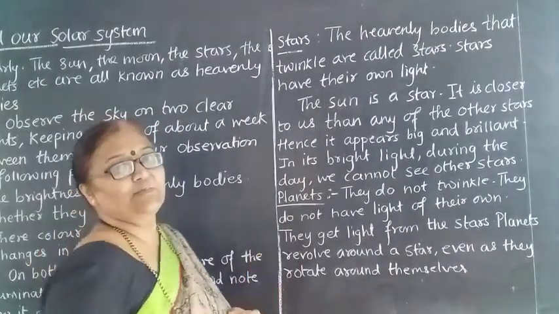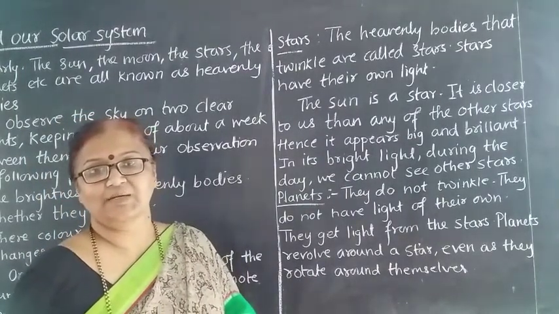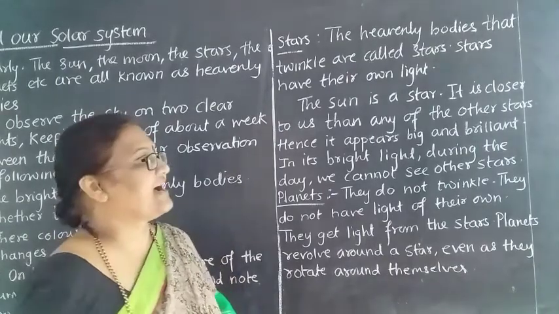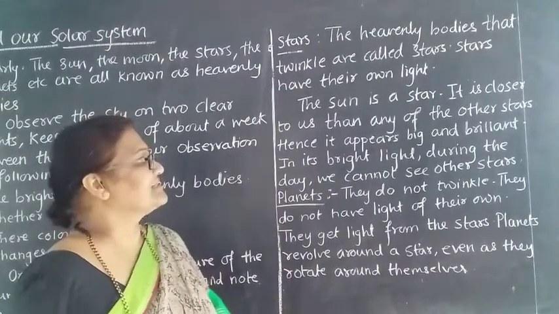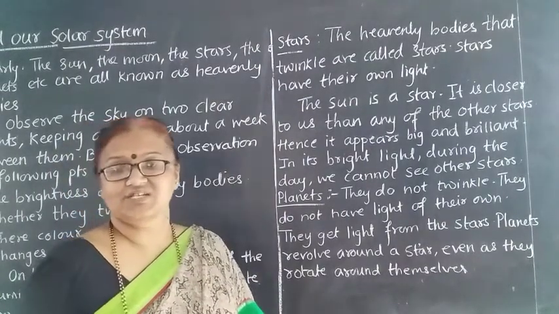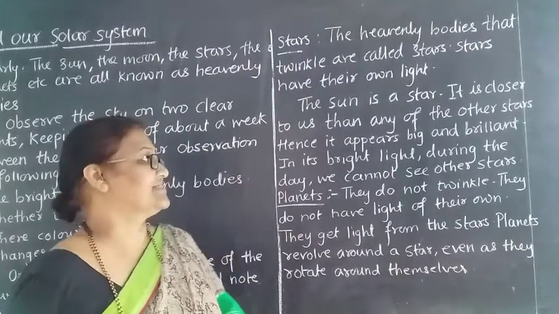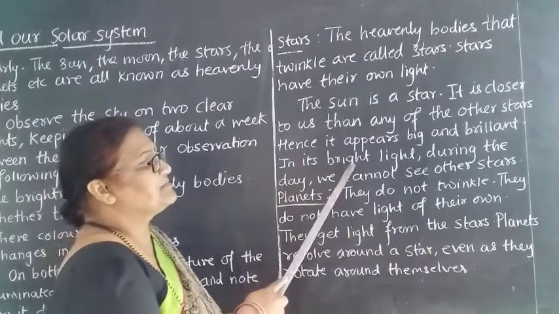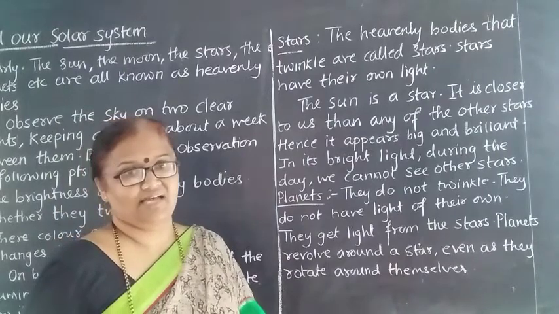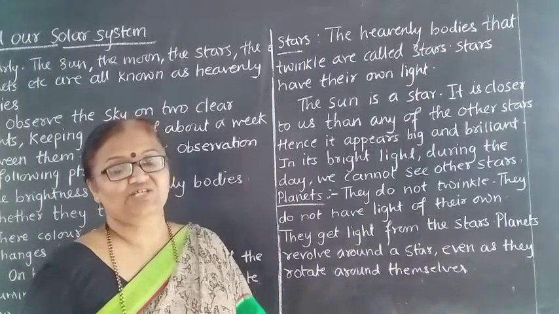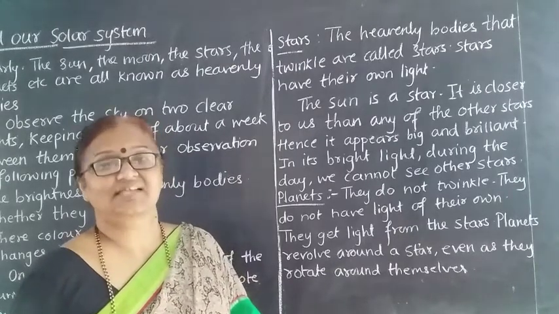The sun is nothing but a star. What is sun? The sun is nothing but one of the stars. It is closer to us than the other stars. That means it is closer to the earth than the other stars. Then see, in its bright light during the day, we can't see the stars. As the sun has its own light, in its bright light, we can't see the stars.